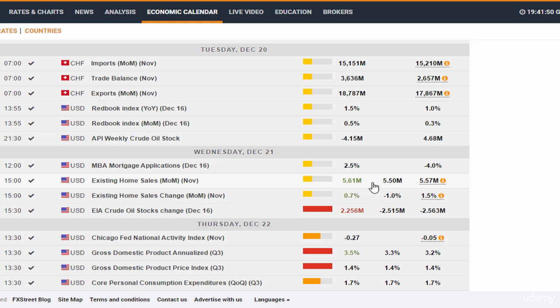So you can see that the actual data is better than what analysts were projecting, and it's better than the previous month. So this is very good data for existing home sales. And remember, housing data is released before the durable goods data. Hence, we can use the housing data to trade the durable goods data. Now let's take a look at the durable goods data.